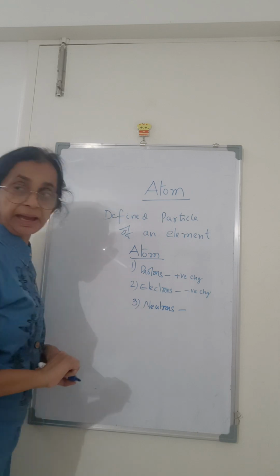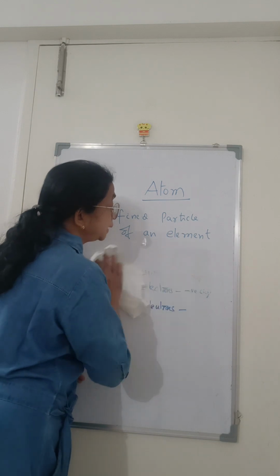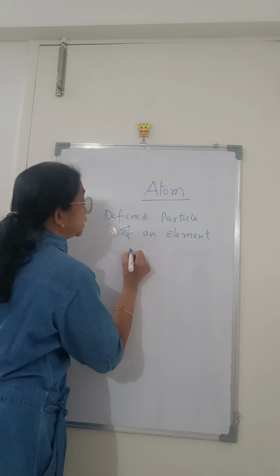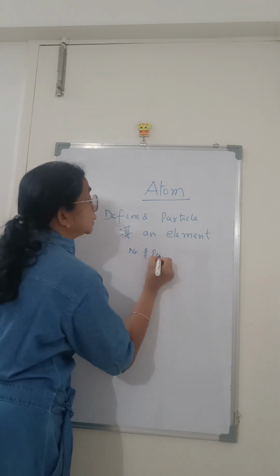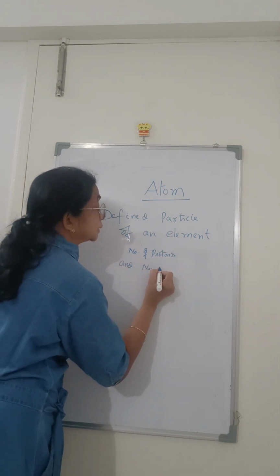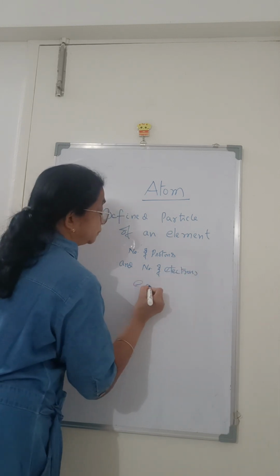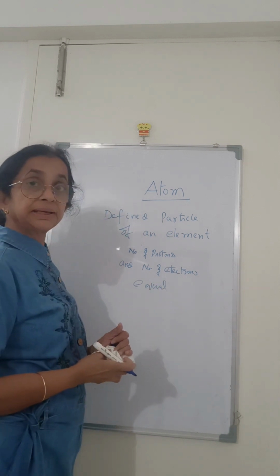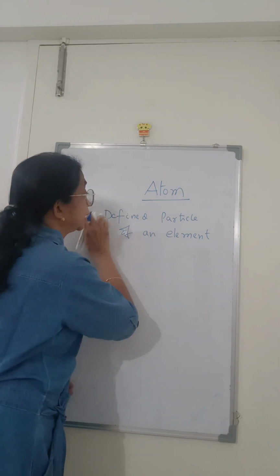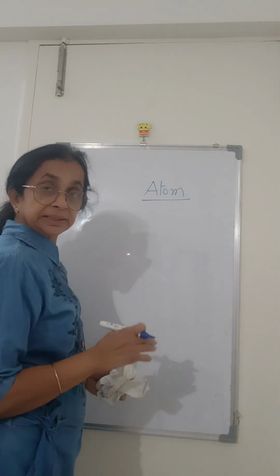So normally in atoms, the number of protons and the number of electrons are always equal. So they do not carry any charge. Why do atoms carry no charge? Because the number of protons and the number of electrons are always equal.